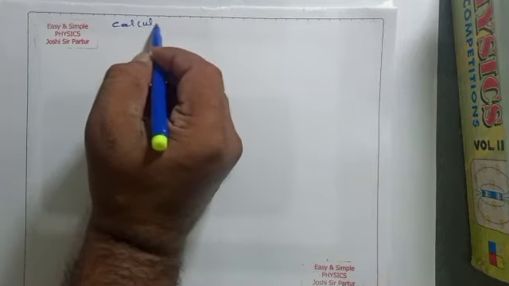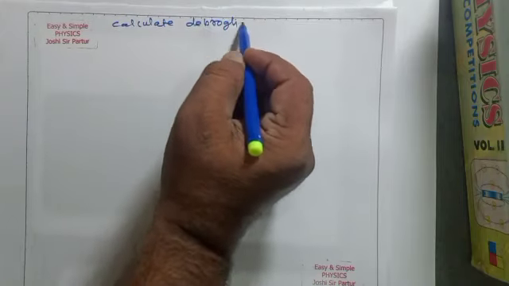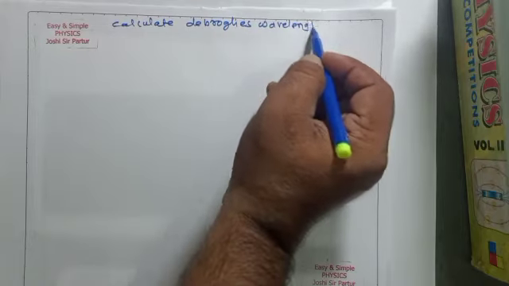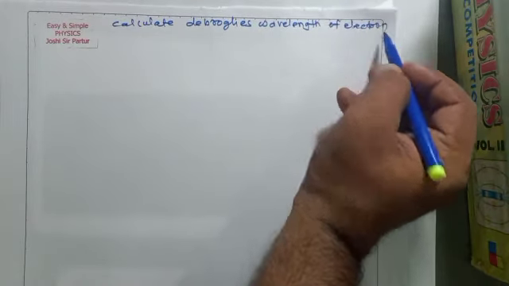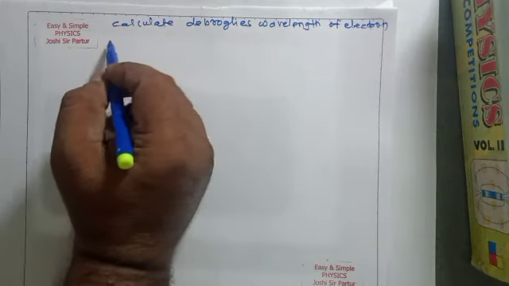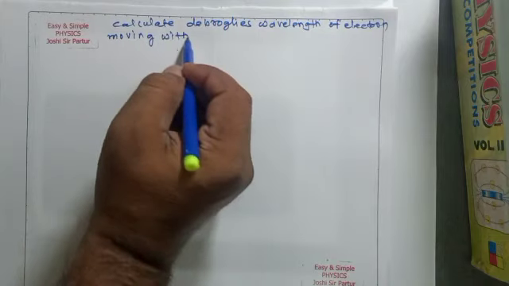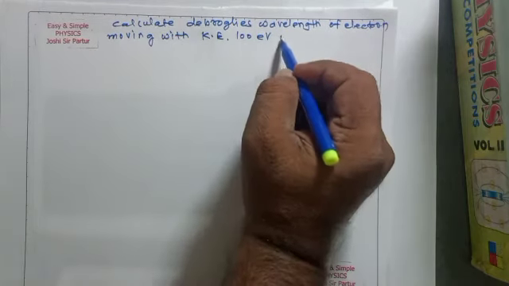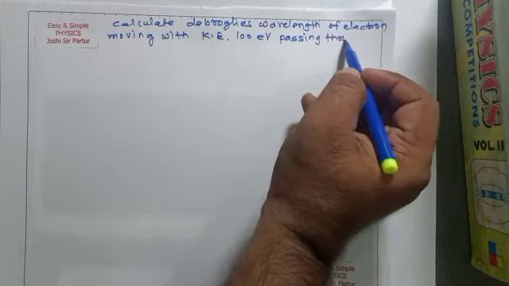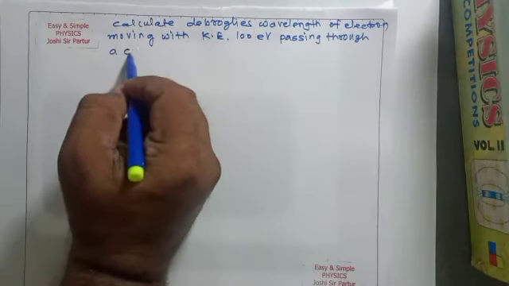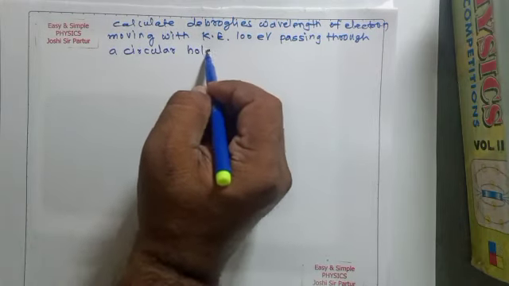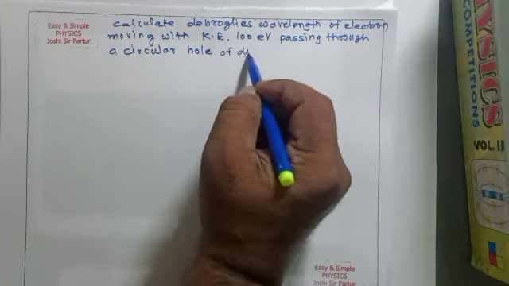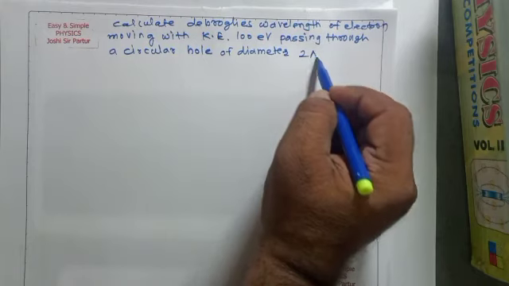Calculate de Broglie's wavelength of an electron moving with kinetic energy 100 electron volt passing through a circular hole of diameter 2 angstrom unit.